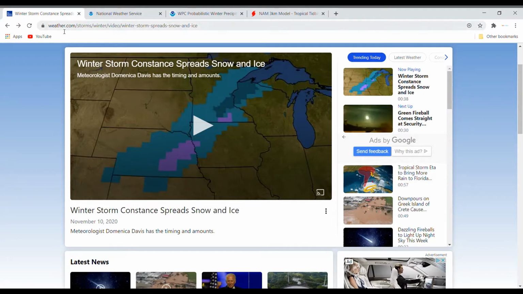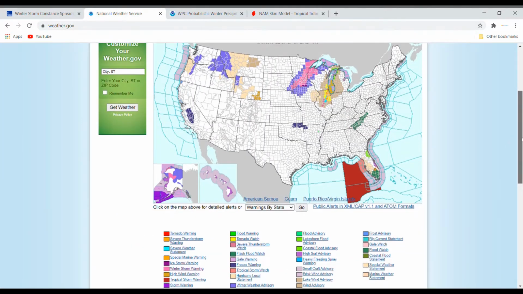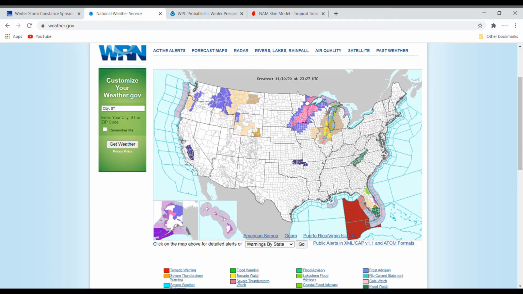Now, National Weather Service, we have these watches, warnings, and advisories. We have winter storm warnings in South Dakota, Iowa, Minnesota, winter weather advisories in Minnesota, South Dakota, Nebraska, Iowa, Michigan, and Wisconsin, ice storm warnings in southern Minnesota.